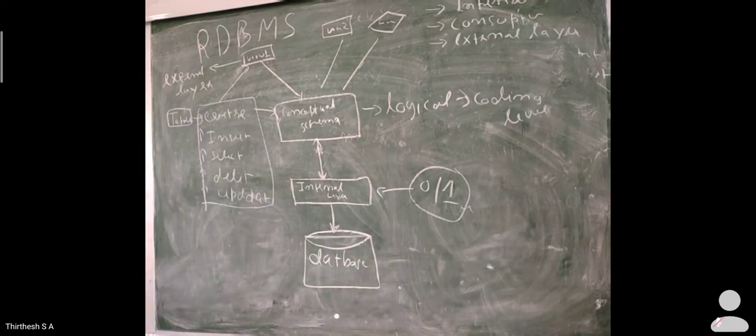So what does this logical layer do? A logical layer always stores the data in a proper sequence fashion. And using a coding level or a higher level language, English-like statements, we store that data.